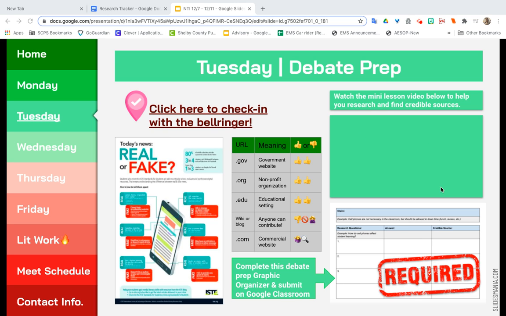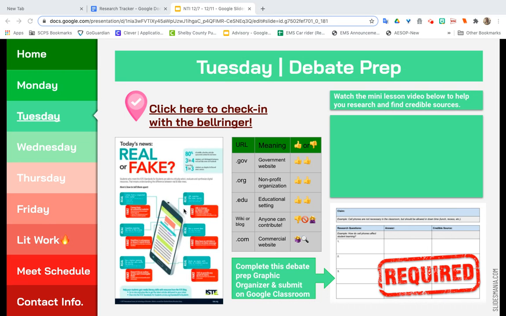All right. Today I'm here helping you get ready for the digital debate that we're going to do. So we're going to start off with just going over ways to research and what we should be doing to have an effective Google search.